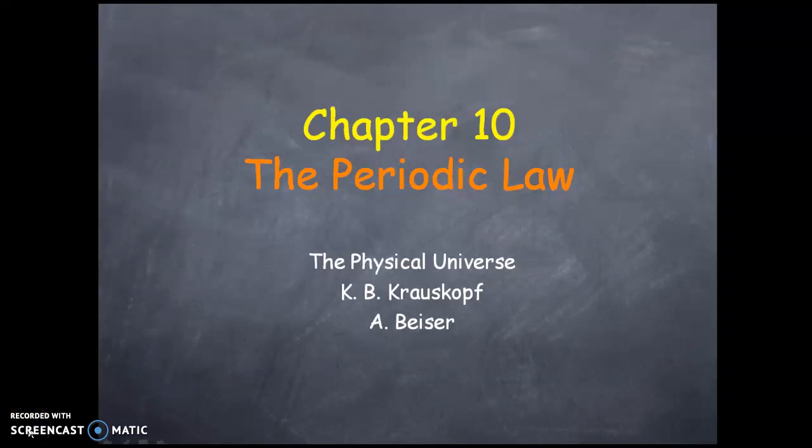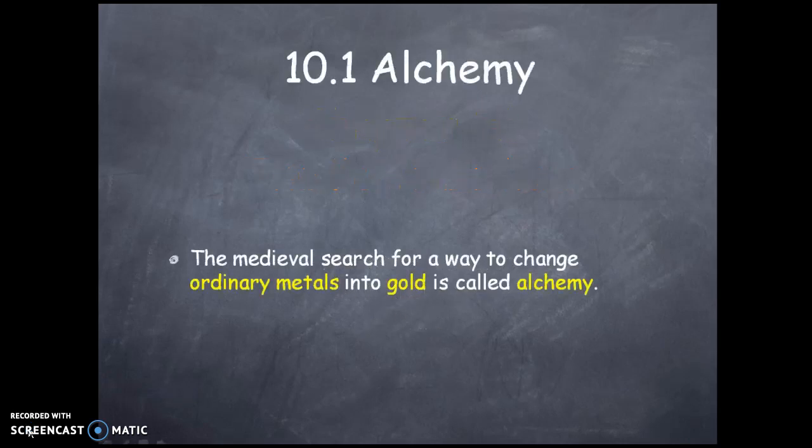We are going to discuss chapter 10, the periodic law, from the book The Physical Universe by Krauskopf and Bezer. Alchemy. The medieval search for the way to change the ordinary metals into gold is called alchemy. The scientists who try to do some research on gold are called alchemists.